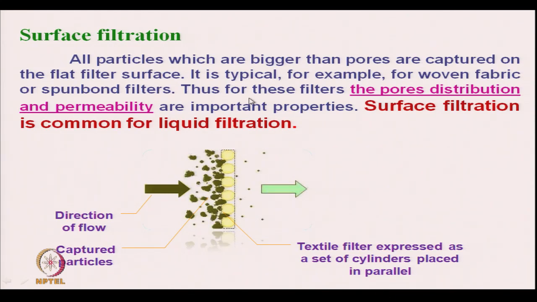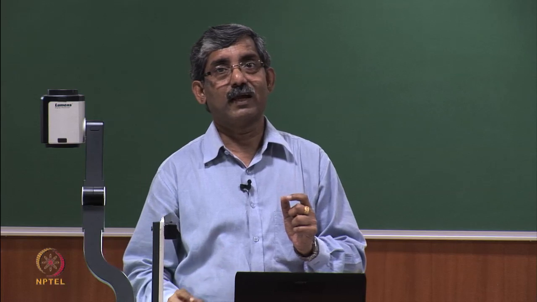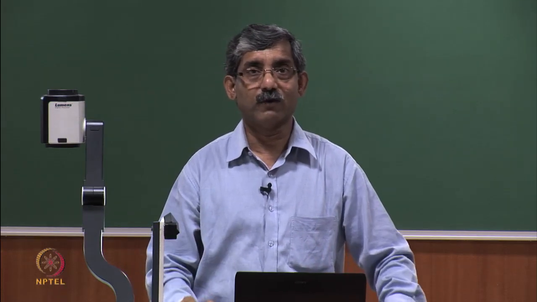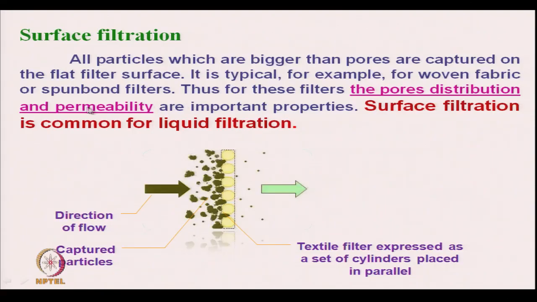Thus, for these filters the pore distribution is permanently fixed, and the permeability are important properties. So, the pores are relatively fixed like woven fabric or spun bonded fabric, and permeability characteristics are also important.